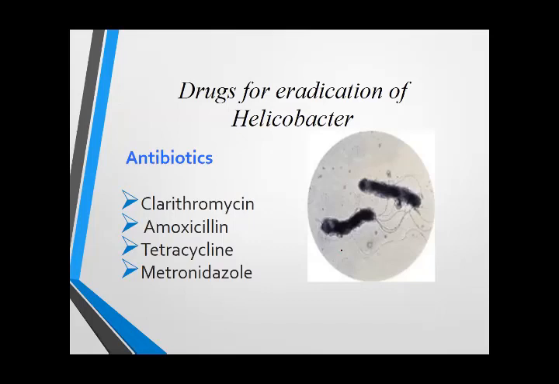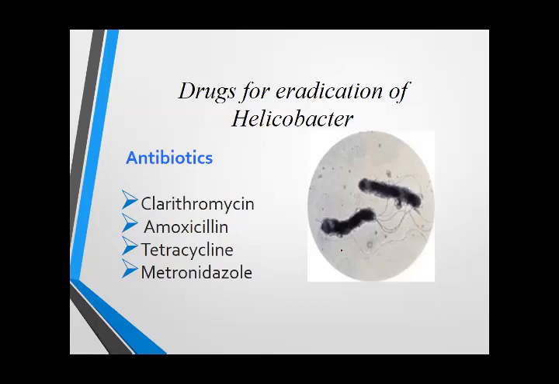Number 1 is clarithromycin, amoxicillin, tetracycline, metronidazole. Okay? Clarithromycin, amoxicillin, tetracycline, and metronidazole. These antibiotics should be on your tips.